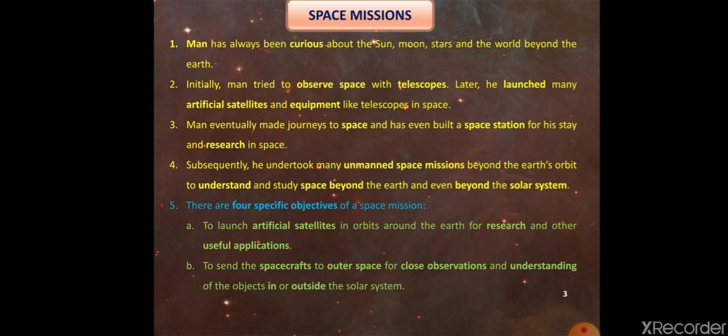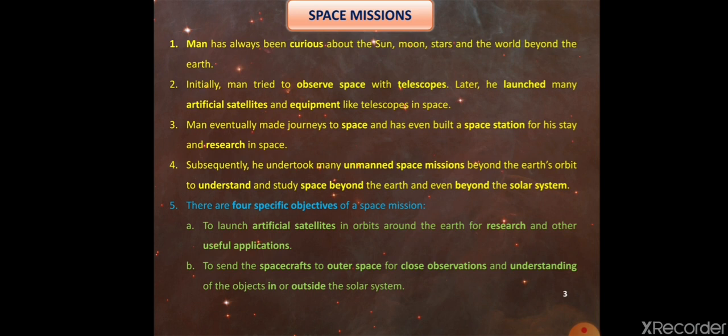In that, the first point is man has always been curious about the sun, moon, stars, and world beyond the earth. So from previous time, man was involved in the research related to the celestial bodies found in the space. The second point is initially man tried to observe the space with telescope. Later, he launched many artificial satellites and equipments like telescope in space.